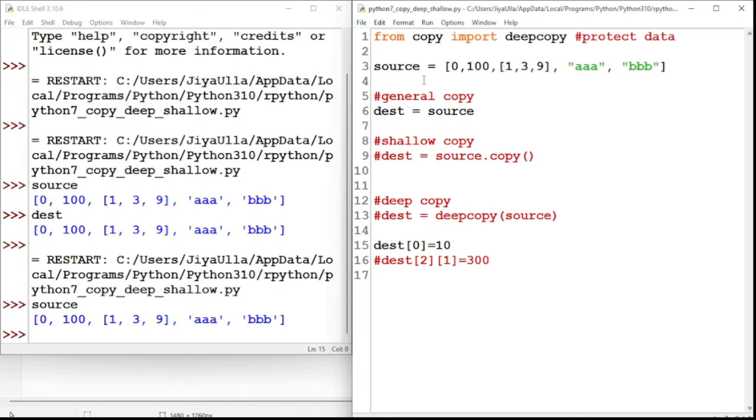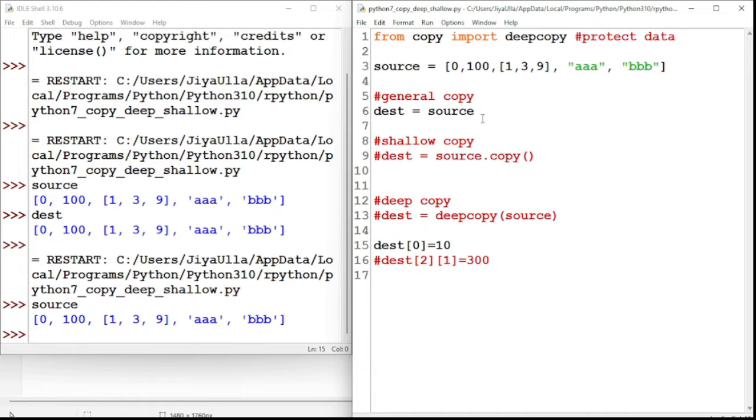I am storing this data in a variable called source. This is my actual source of data. Now I'm directly copying this source data into my destination with the help of its variable address. This is nothing but the general copy.